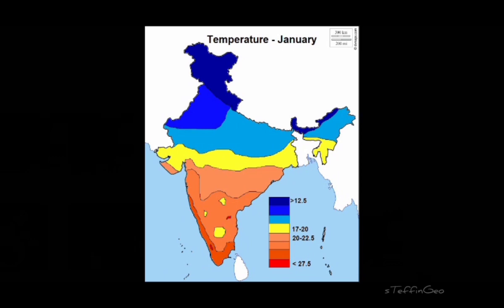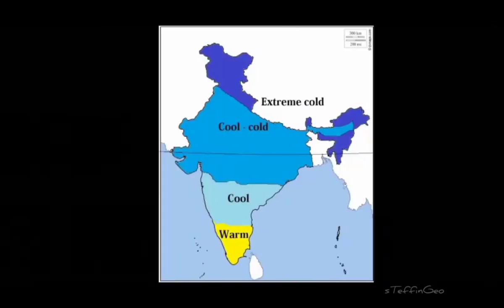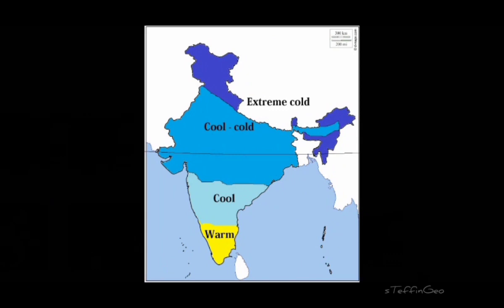In the extreme north, as you can see, the dark blue color area, we have a temperature that is less than 12.5 degrees Celsius. Then the next one, the bluish color, is again comparatively higher than that. Then as we come towards the south, temperature goes on increasing, right? South India temperature will be more, but in north India the temperature will be less. In other words, as we go towards the north from the south, temperature will keep on decreasing. This is the particular feature of this season. In north India temperatures are very low, extreme, especially in the Himalayan regions. But here in South India, we don't even wear sweaters, right? That is because of the presence of oceans.